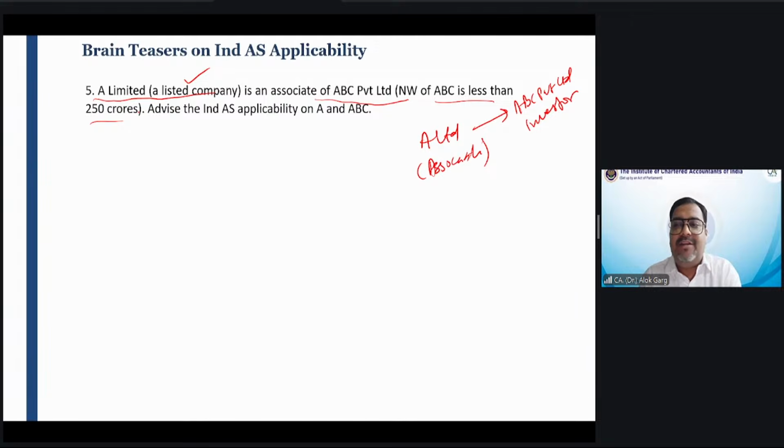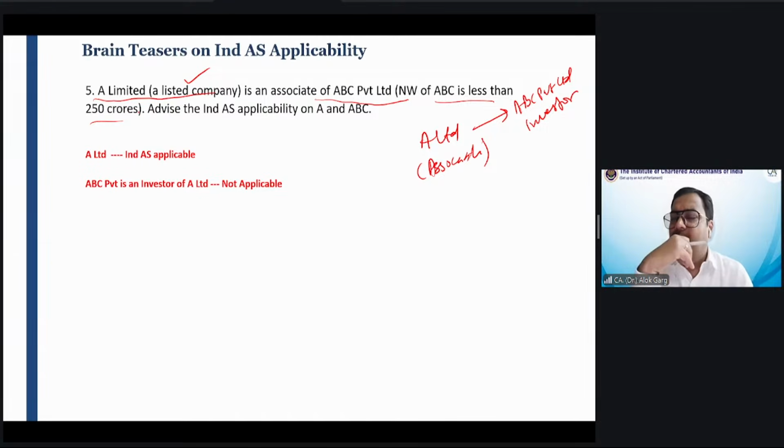Friends, on A Limited, Ind AS is applicable. Whether it is applicable to ABC Private Limited also? If Ind AS is applicable on a company, it is automatically applicable to the holding or parent, subsidiary, associate, and joint venture. For the upstream entities, only the parent is covered. Venturer and investors are not covered, so not applicable. A Limited, of course, applicable, a listed company. ABC Private Limited is an investor of A Limited, so not applicable.